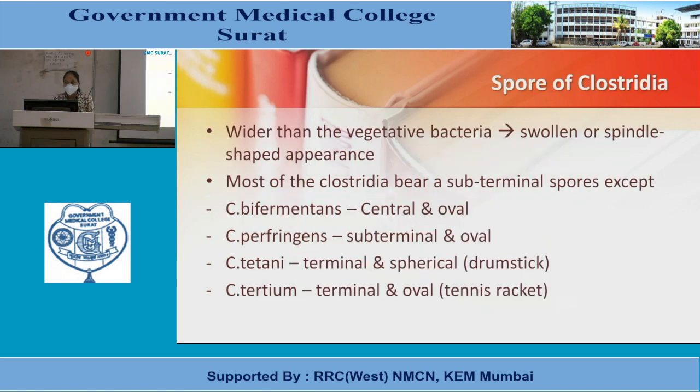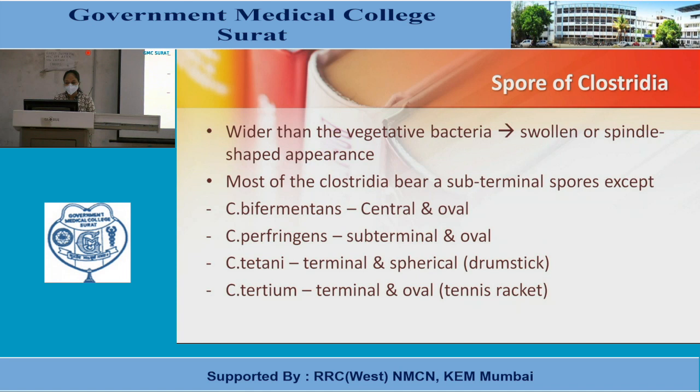Now, spores of Clostridia. Spores of Clostridia are wider than the vegetative bacteria, with a swollen or spindle-shaped appearance. Most of the Clostridia bear subterminal spores except Clostridium bifermentans, which has central and oval spores.